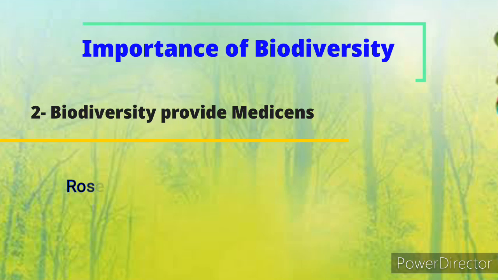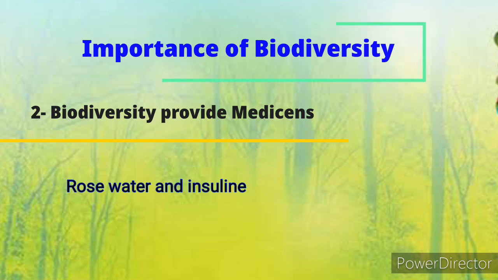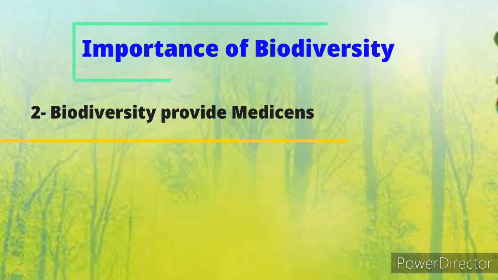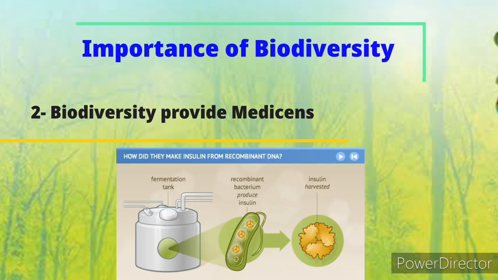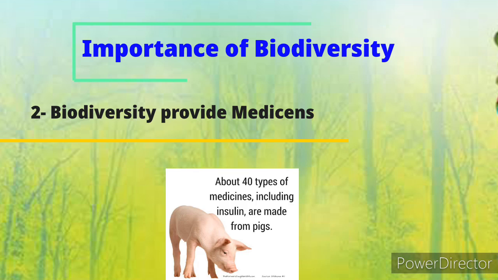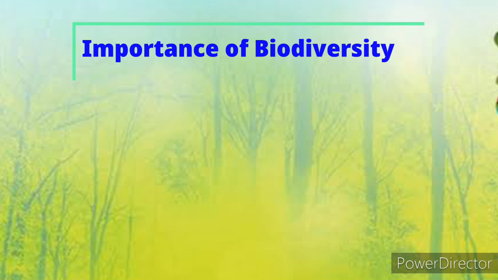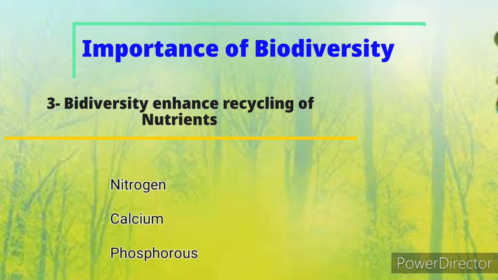Next point is our medicines. We know that thousands of plants are used for medicinal value, like Rosa indica, and quinine for malaria. Bacteria and fungi are also used in biotechnology to get different products like penicillin, insulin and other drugs. Our third point is recycling of nutrients.